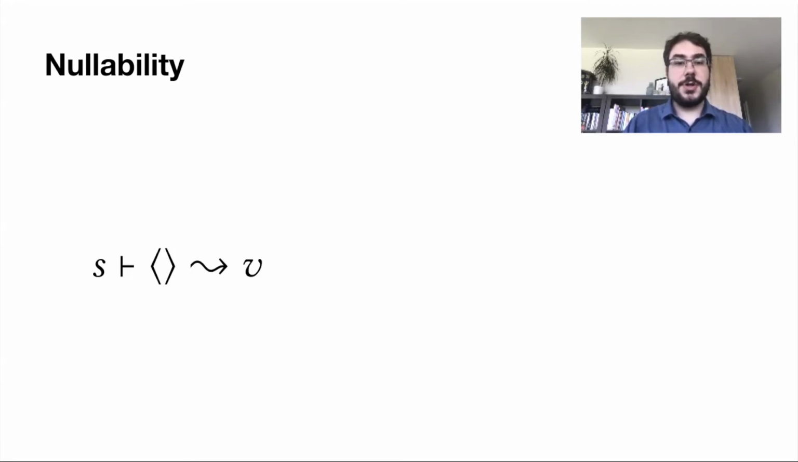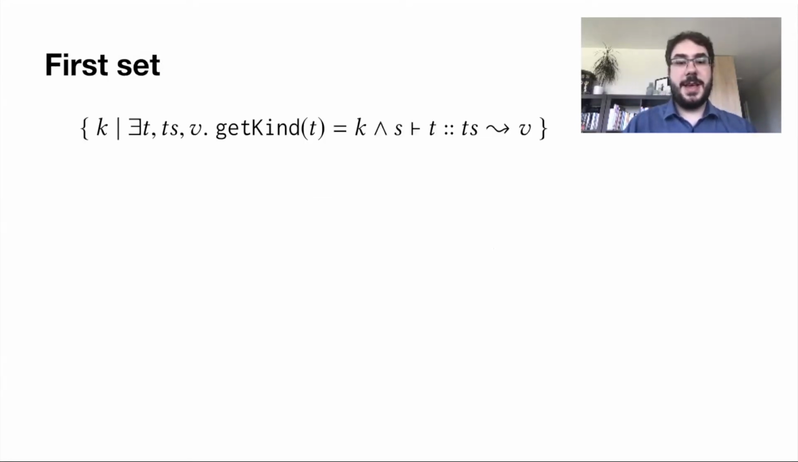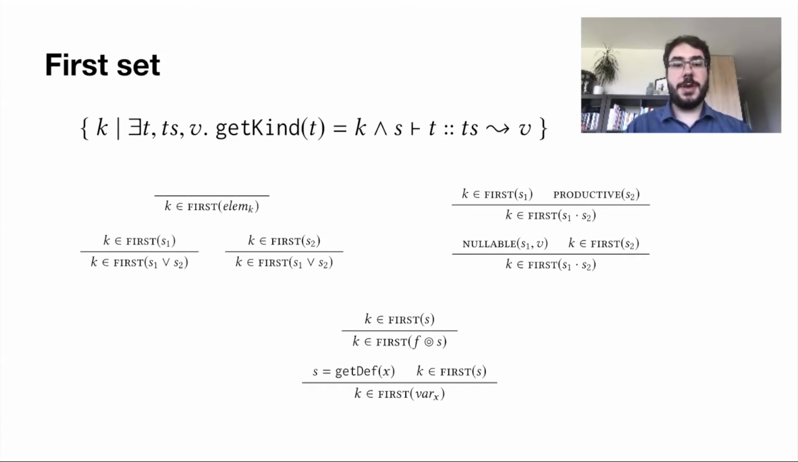Nullability asks the question, what values V are associated with the empty string by the syntax S? Again, we derive nullability using inductive rules. The first set of a syntax S is a collection of all kinds which can start valid sequences described by S. The membership of a kind in the first set of a syntax is given by those inductive rules.